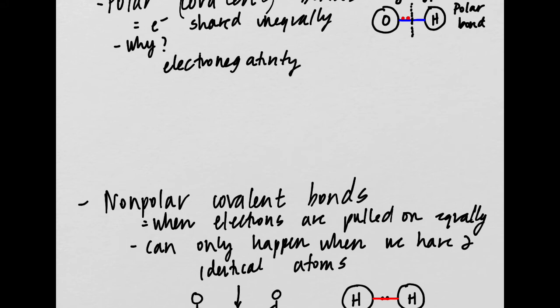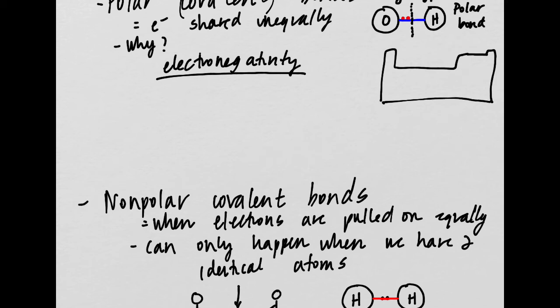Polarity happens because of this thing called electronegativity, which you should remember from when we were doing trends, and also probably from chapter 7. When we were doing trends on the periodic table, remember that fluorine is the most electronegative. If we have the periodic table here, fluorine is over here. We don't include the noble gases when we're talking about electronegativity. Remember, the trend goes: electronegativity increases as we go to the right, and it increases as we go up. Remember?